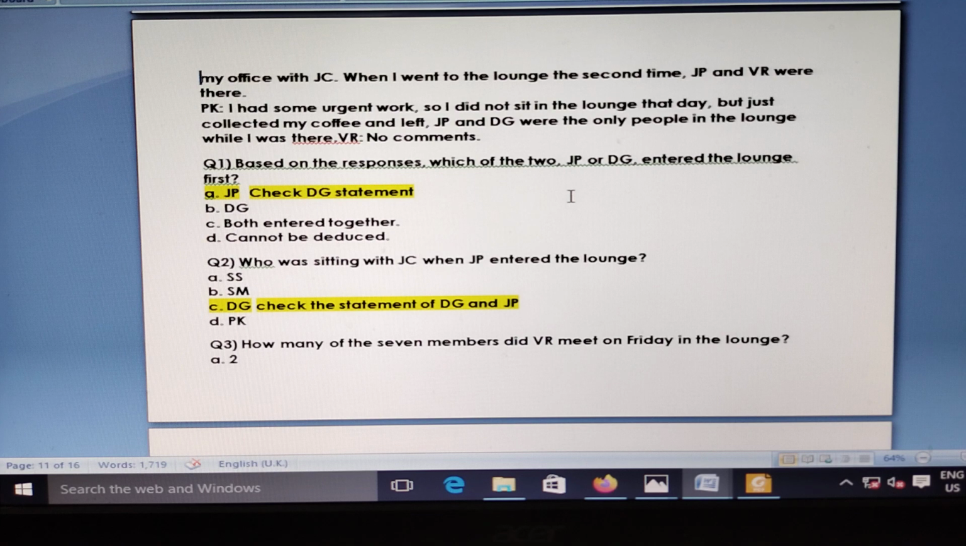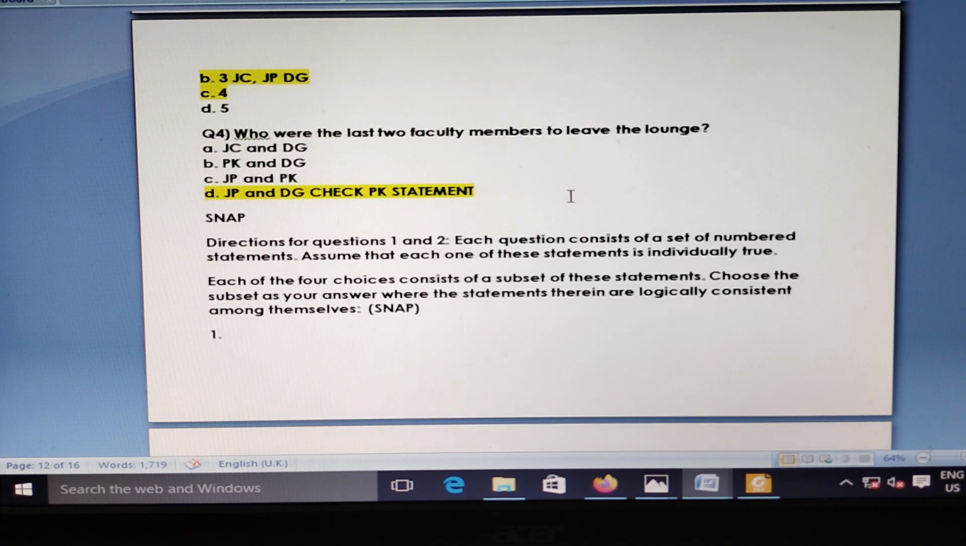How many of the 7 does VR meet? 3 members. What is the number? JC, JP, DG. Who are the last two faculty members? It is clearly mentioned in the PK statement, JP and DG. Now let's look at the SNAP questions.